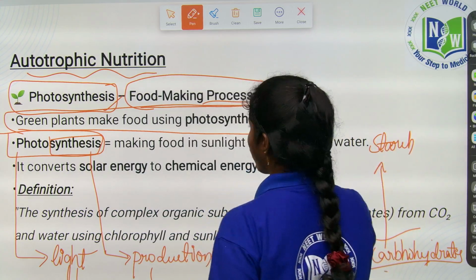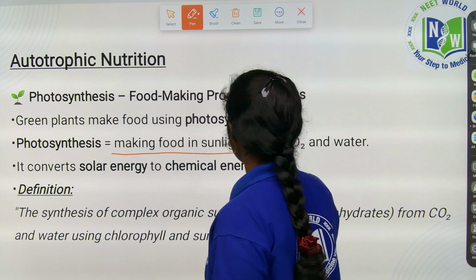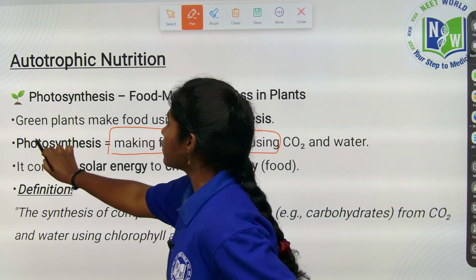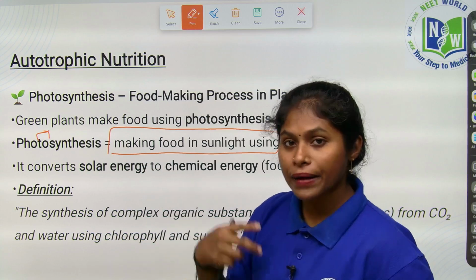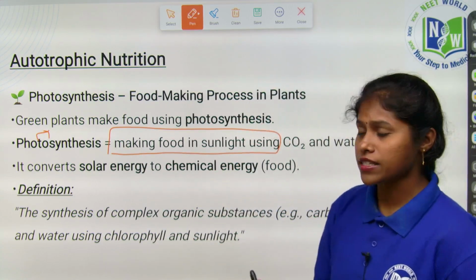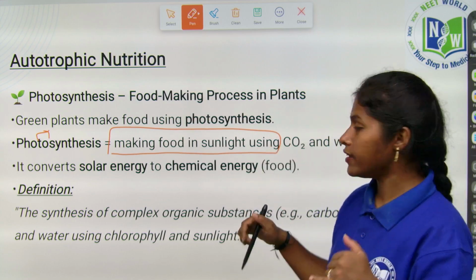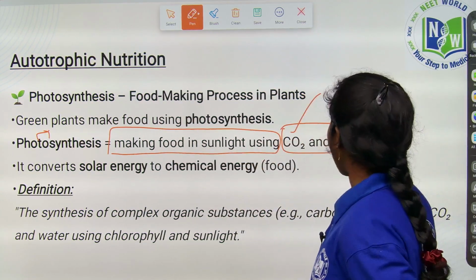So photosynthesis is the making of food by utilizing the sunlight. That is why photo means light, synthesis is production. By using the light, plants prepare their own food material by using very simple substances. With the light, they depend on simple substances like carbon dioxide and water.